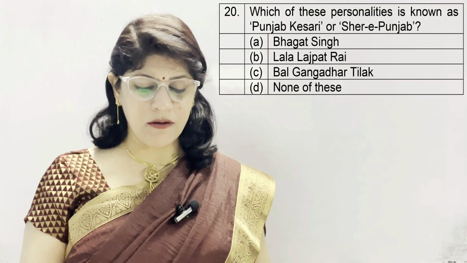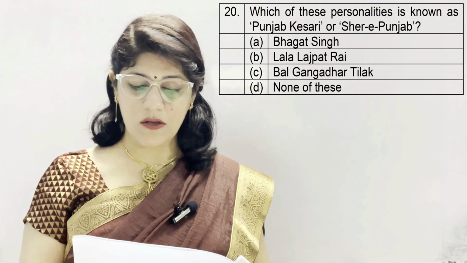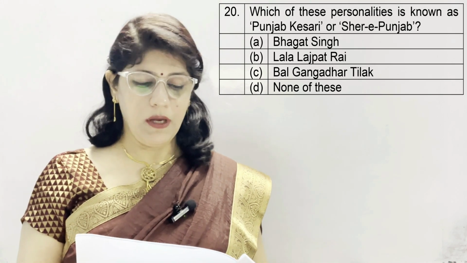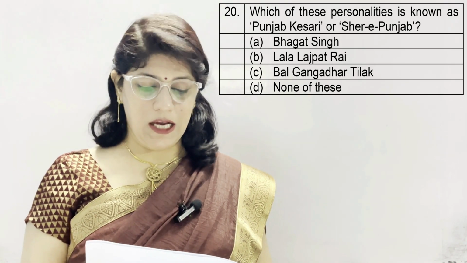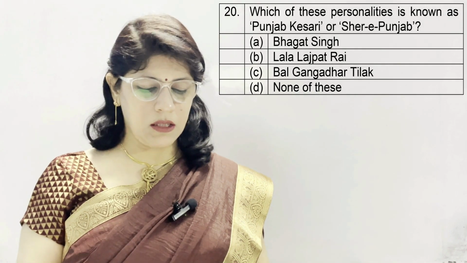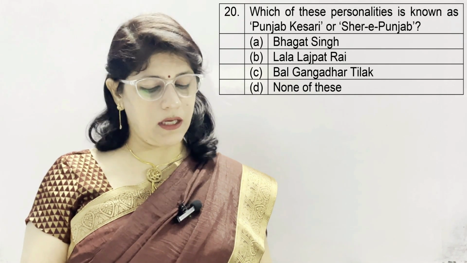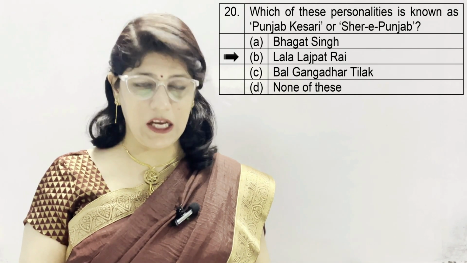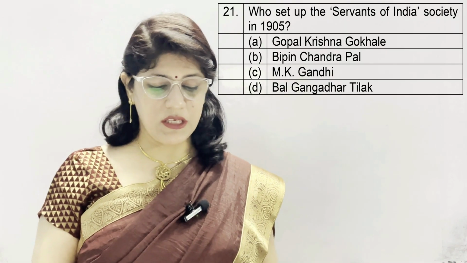Question number 20. Which of these personalities is known as Punjab Kesari or Sher-e Punjab? A. Bhagat Singh, B. Lala Lajpat Rai, C. Bal Gangadhar Tilak, and D. None of these, and the correct option is B. Lala Lajpat Rai.